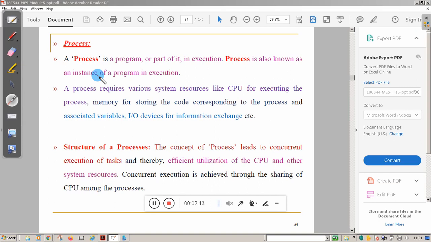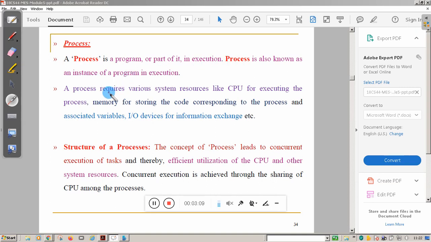You can make a copy of the same program. That's why a process is called an instance of the program. When you dump that particular code in the memory, which is in the execution stage, that is a process. And if you execute the same copy of the program, then it is another instance of the program.